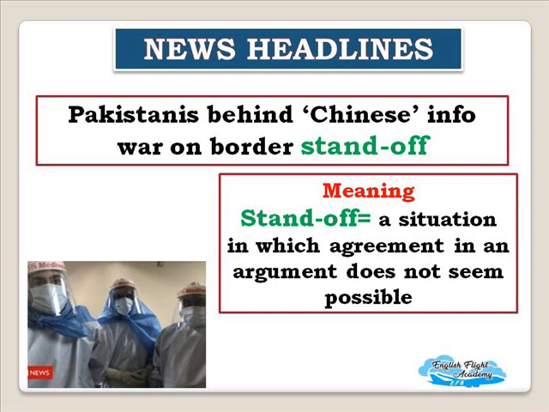If you read the complete news, you will understand it thoroughly. But over there, the meaning of standoff is a situation in which agreement in an argument does not seem possible. So, standoff is a phrasal verb. Stand is a verb and off is an adverb.